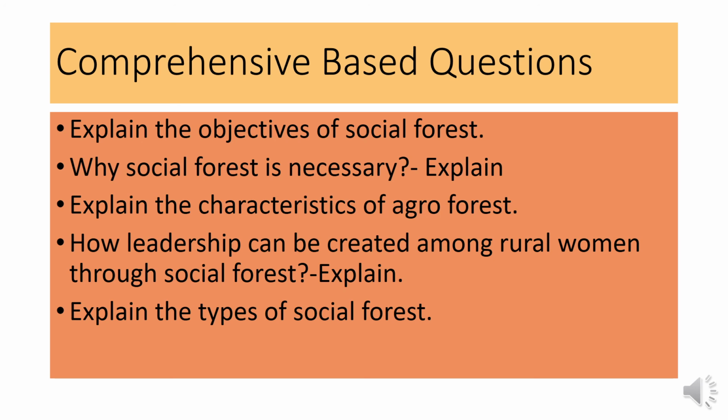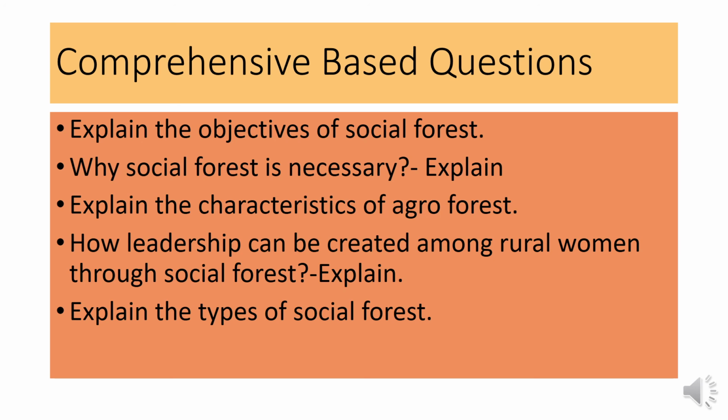Then explain the characteristics of agroforest. Agroforest is one type of social forest, where mainly two types of plants are grown. One is local agricultural plants, and the other is trees. How can leadership be created among rural women through social forest? Many rural people participate in social forest, and if rural women participate, they can also create leadership.